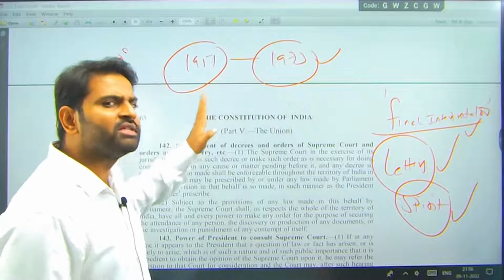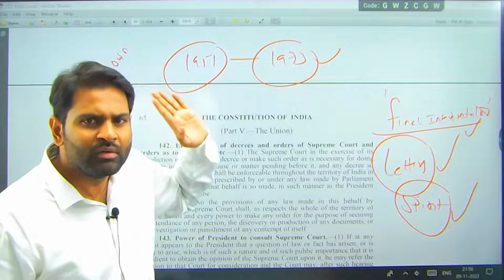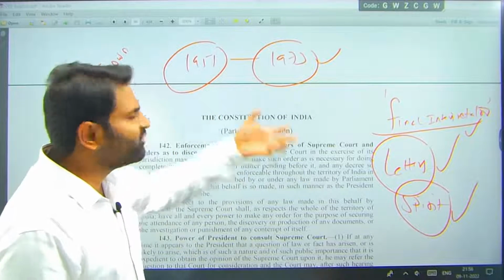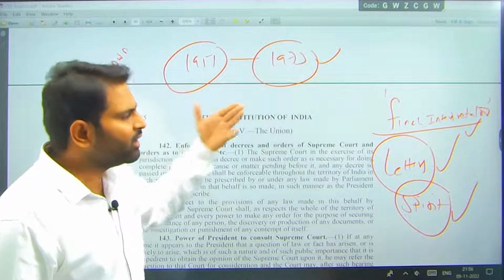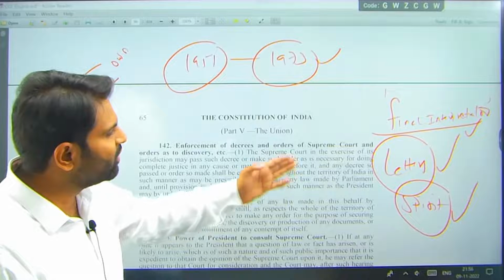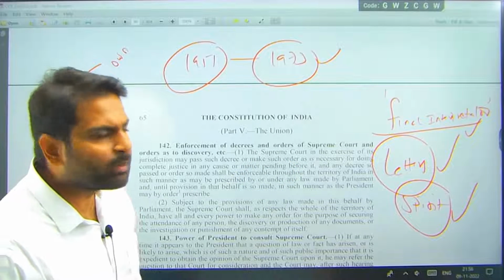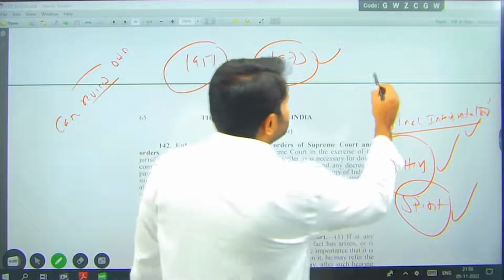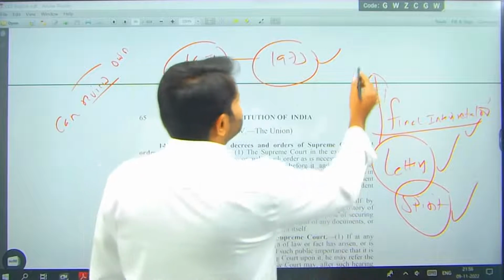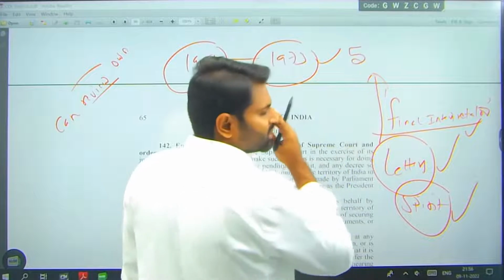It can go against the judgment it had given before. It can review its own judgments. Understand the dynamicity. It can review everything. That is the reason why we need to have it as the final interpreter. While this particular constitution is being interpreted, the minimum number of members to sit here is 5.